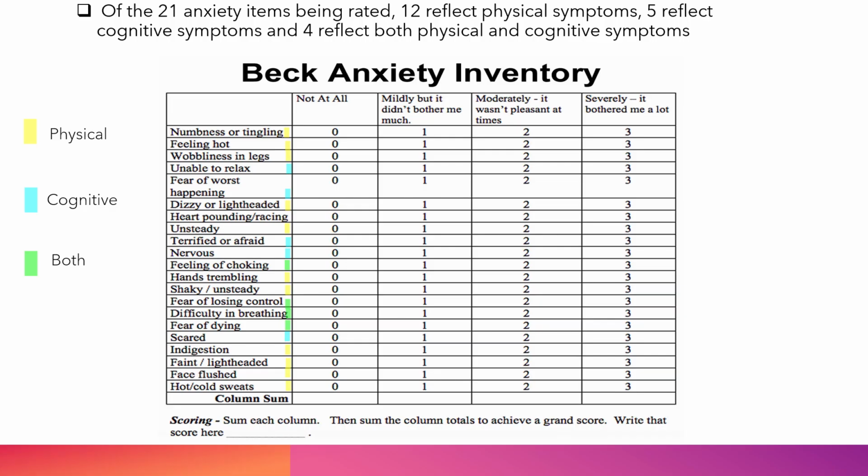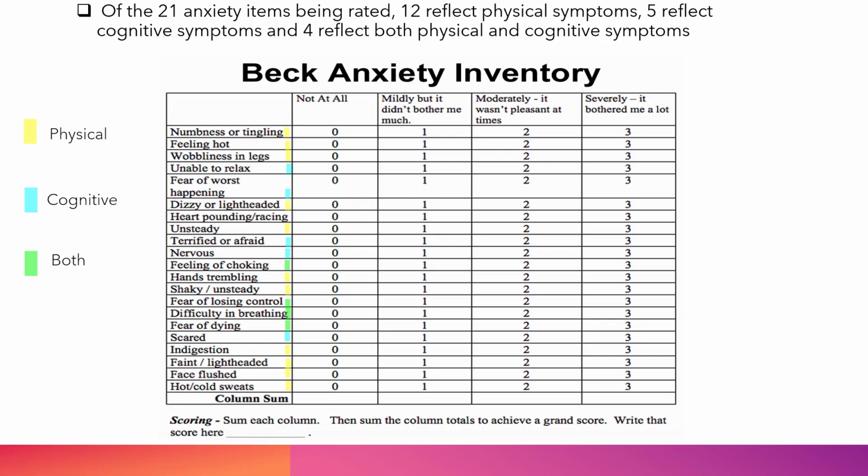They are numbness or tingling, feeling hot, wobbliness in legs, dizzy or lightheadedness, feeling unsteady, hands trembling, shaky or unsteadiness, indigestion, feeling faint or lightheaded, face flushed, or hot and cold sweats.